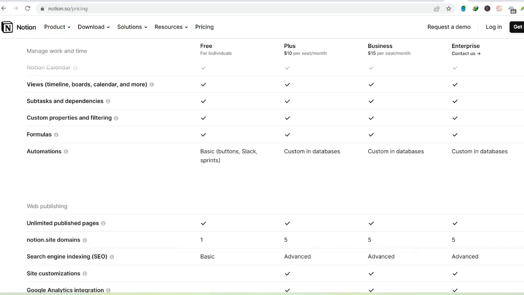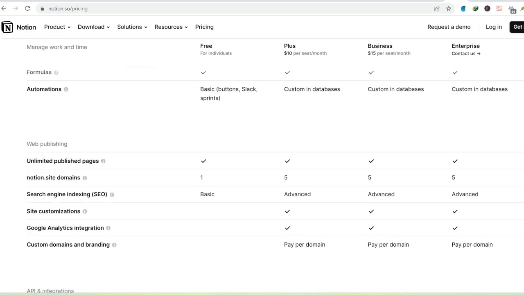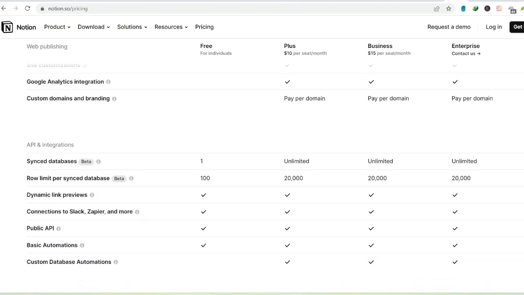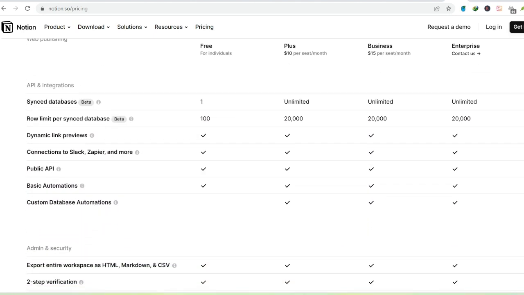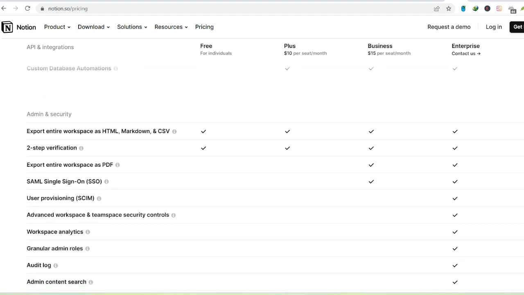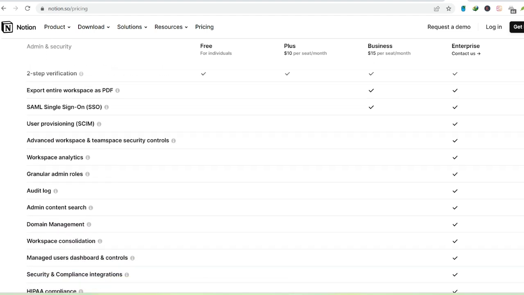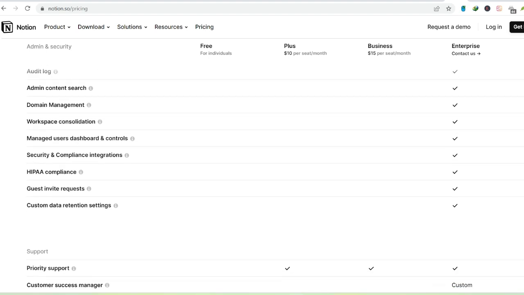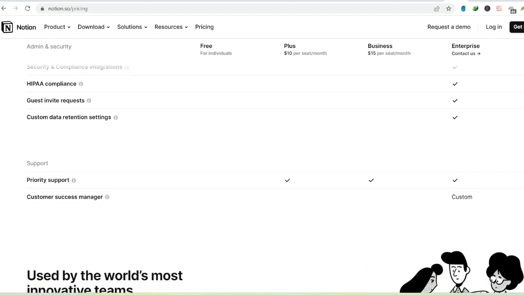Version history hero. Need to access past versions of your work for longer than a week? That's a paid plan perk. Notion's free plan is a powerful tool for individual users, offering unlimited pages, blocks, and collaboration with a small guest list. For teams or those with specific storage or version control needs, paid plans offer additional benefits.